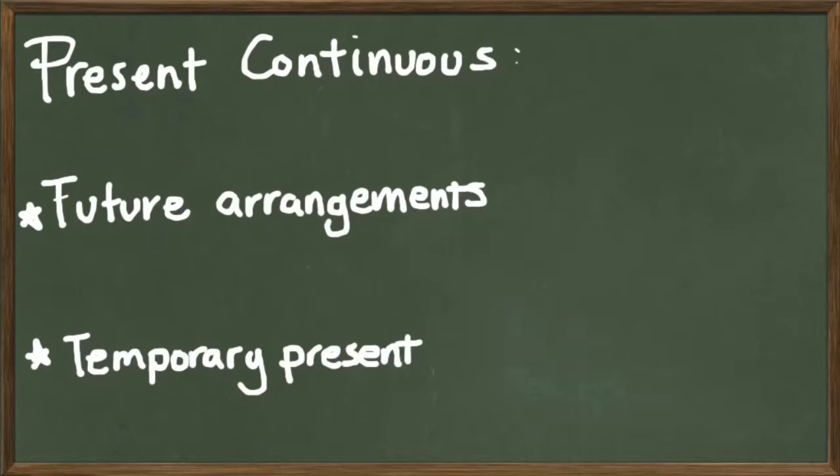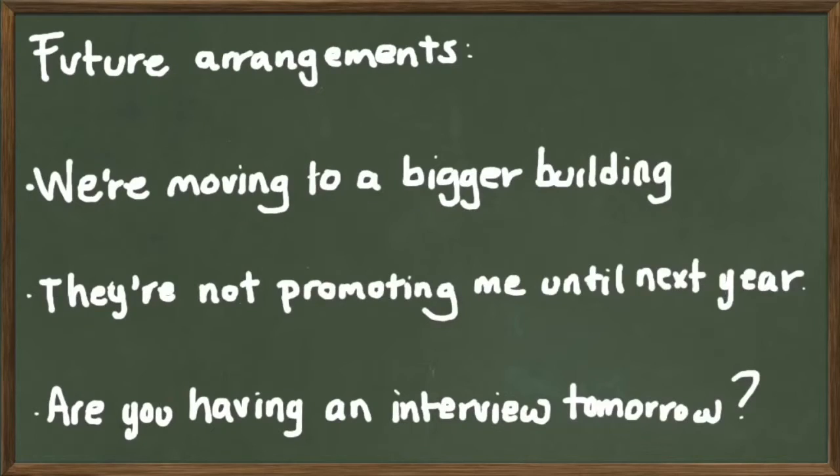Now the next concept is present continuous. That's it, grammar, present continuous. We can use present continuous not only to talk about an action happening at this moment. We can also use present continuous for future arrangements and temporary present. And we will give some examples of how we do this.